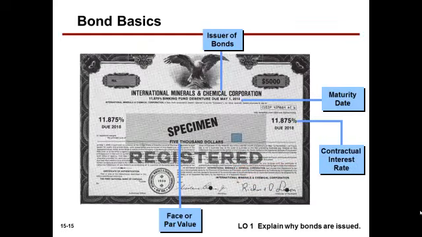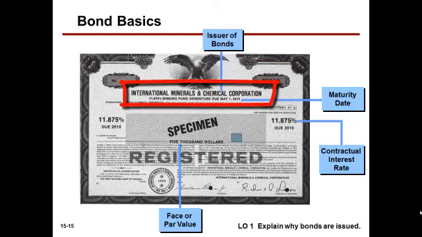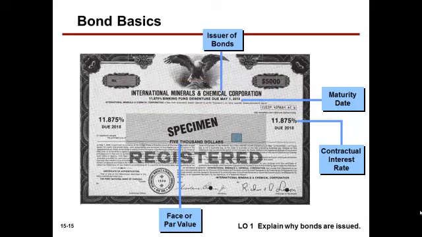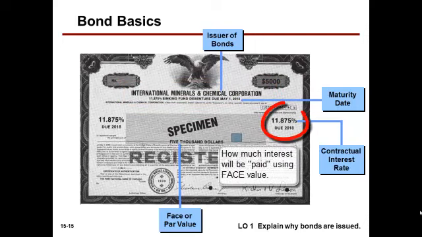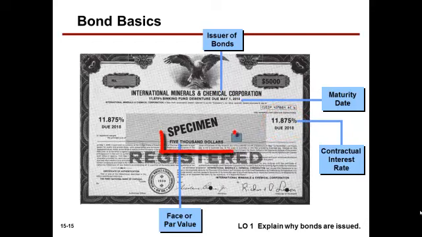Here's an example of a bond. We are looking at the face of the bond. We see that it's a $5,000 face value, upper right-hand corner. The issuer is International Minerals and Chemical Corporation. The maturity date is identified as May 1 of 2018. We see the contractual rate shown here at 11.875%. And we also see the face value printed in the middle of the bond, $5,000. This one bond has a $5,000 face value.